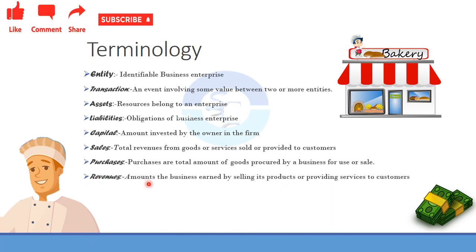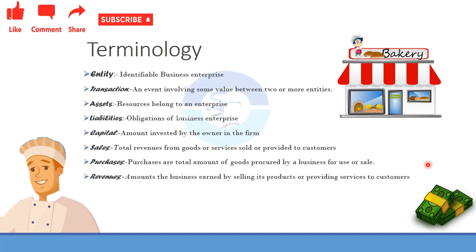Next is the revenue. Revenue means the amount the business earned by selling the product or providing services. So whatever amount the bakery man has earned while selling his cakes is his revenue.